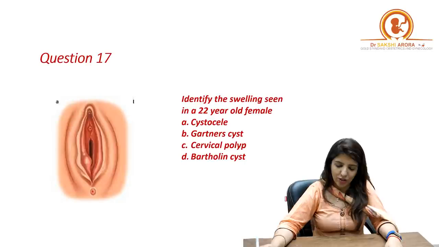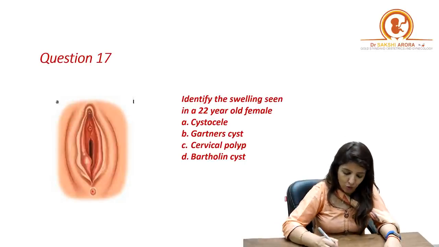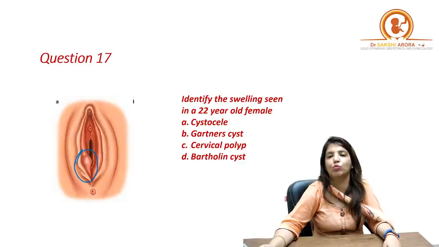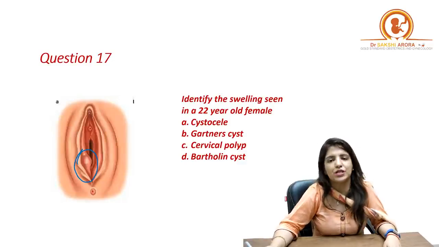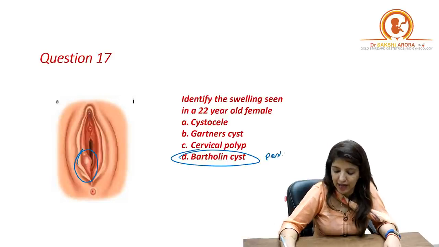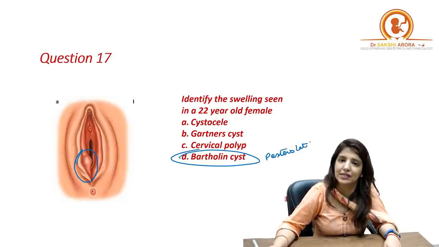Okay. Next question. Identify the swelling seen in a 22-year-old female. Now over here it's a very easy question because you are seeing that the swelling is present in the posterolateral wall of vagina. Whenever you see a swelling in the posterolateral wall of vagina, it has to be a Bartholin cyst.